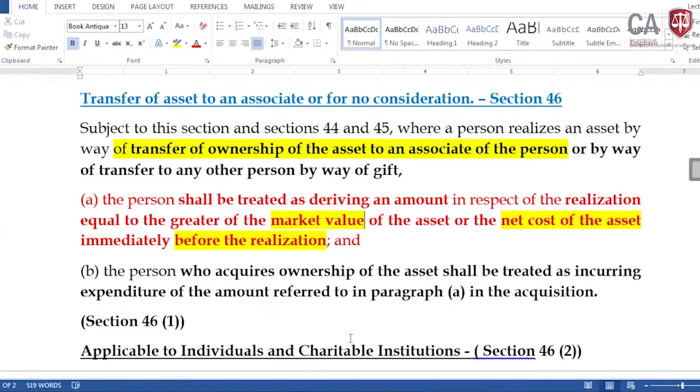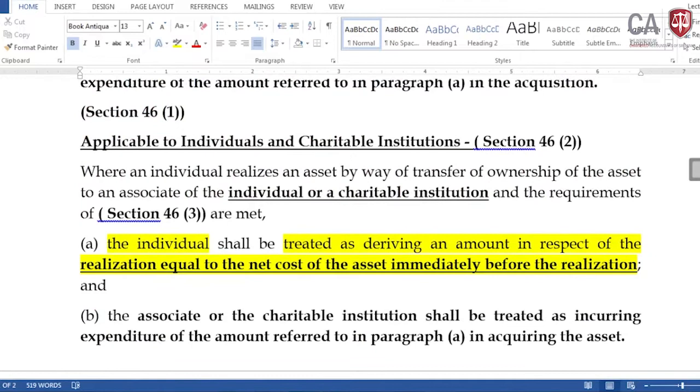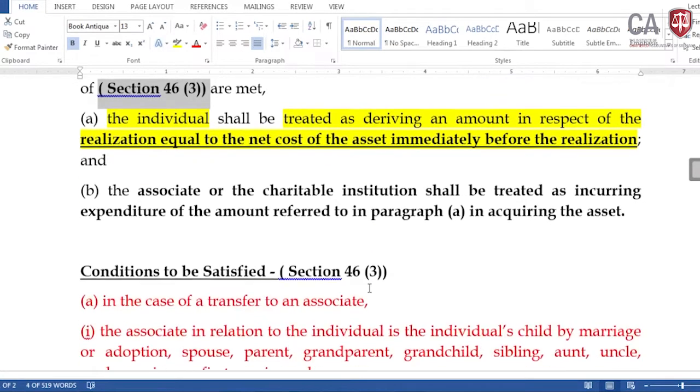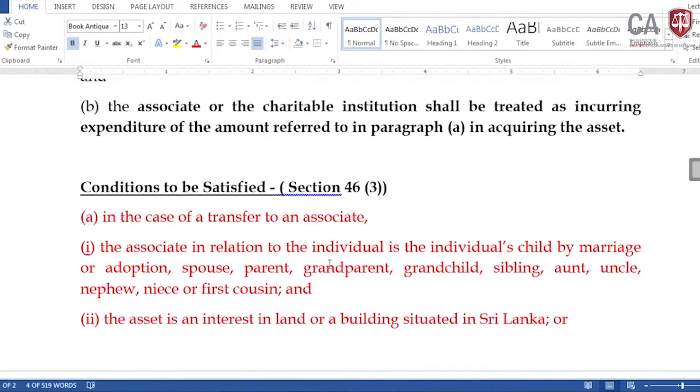Why do we come to this? Now, we know the Section 46 subsection 3 provisions are met. How do we recognize the gain on a transfer between associated persons? Here it is a transfer with an associated person, of an interest in land or building situated in Sri Lanka.